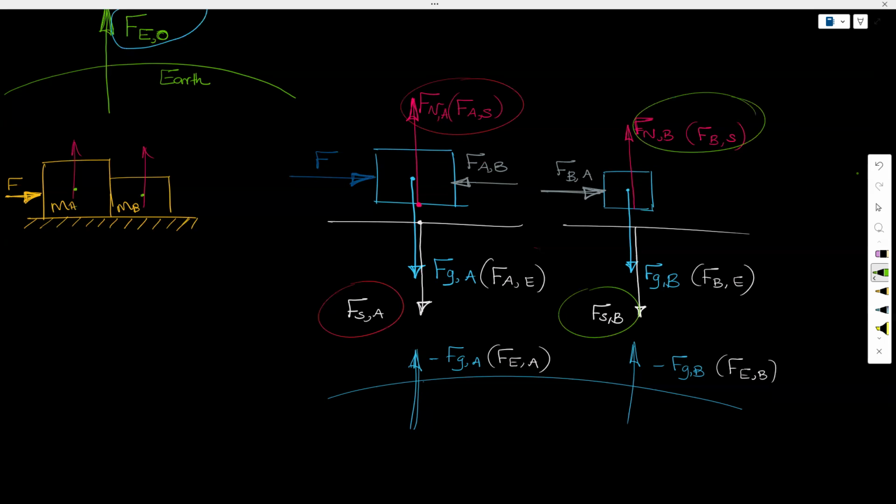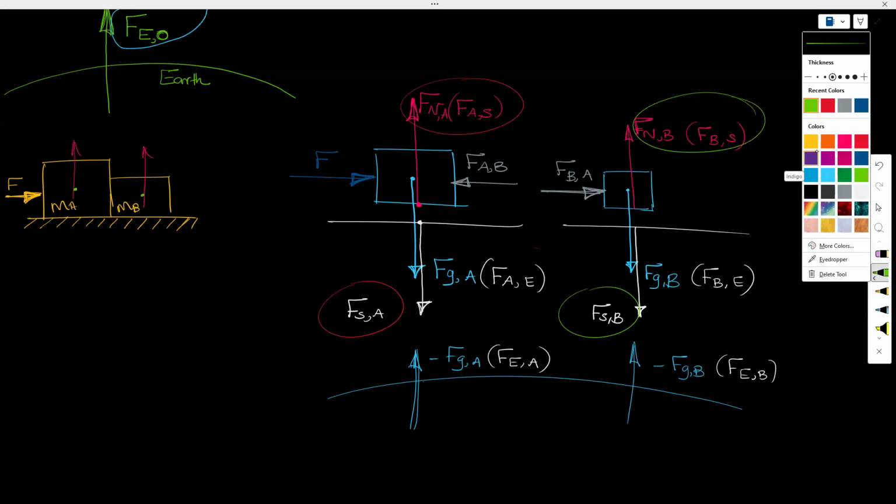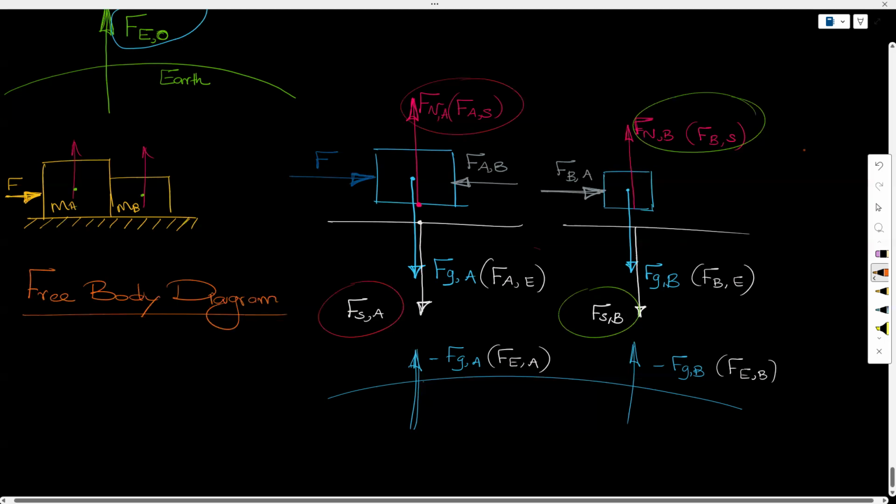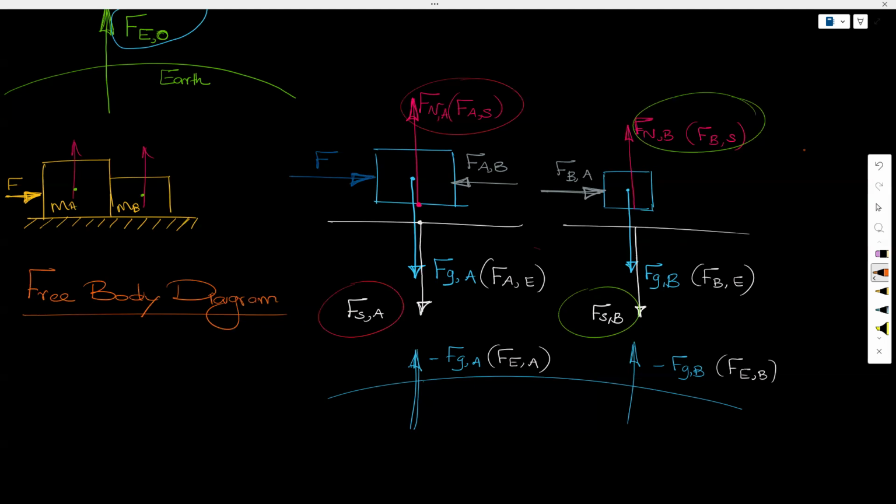So we have something called a free body diagram, right? I don't know whether you would have heard that term. Free body diagram. So in exams, if you're asked to draw the free body diagram of an object, what does a free body diagram give? It gives you the understanding of all the forces acting on a particular object. So it is all the forces acting on an object, right?